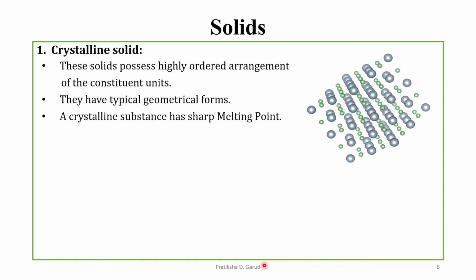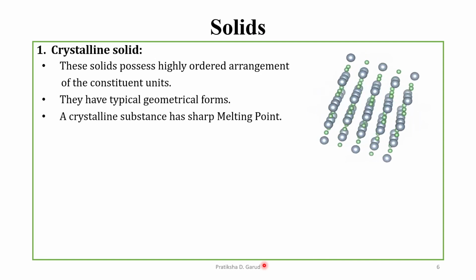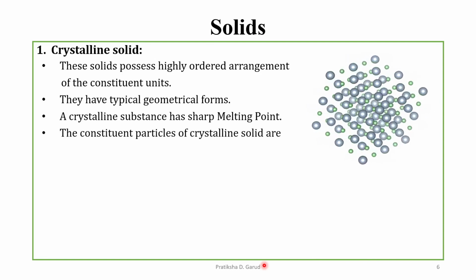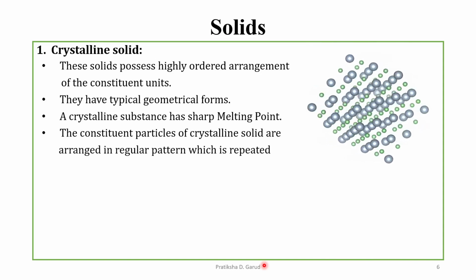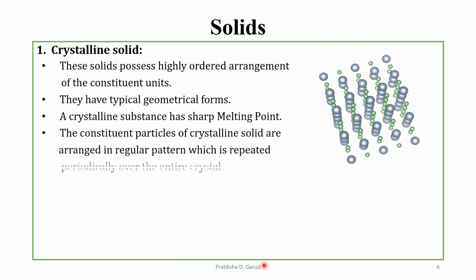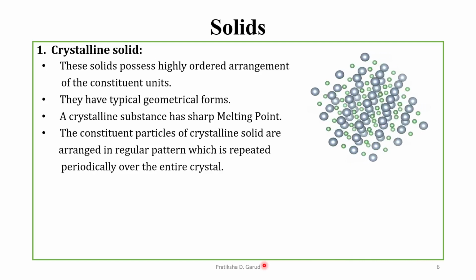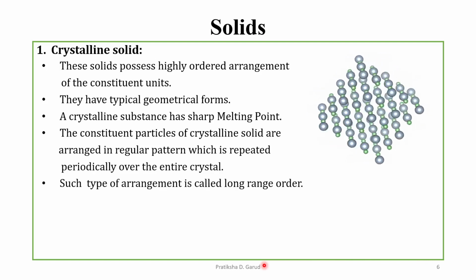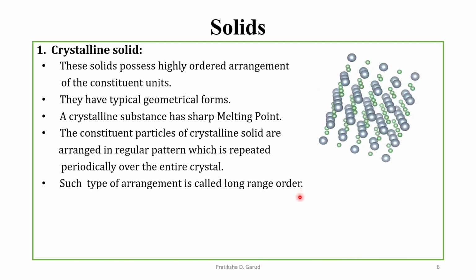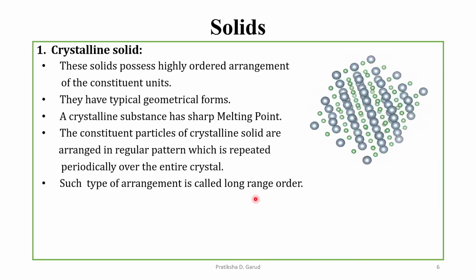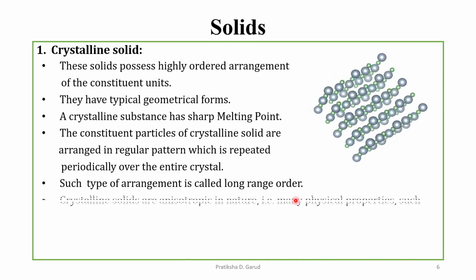Crystalline substances have a sharp melting point. The constituent particles are arranged in a regular pattern which is repeated periodically over the entire crystal, and such an arrangement is known as long range order. So crystalline solids are long range order solids.